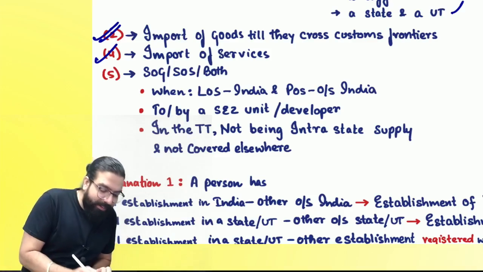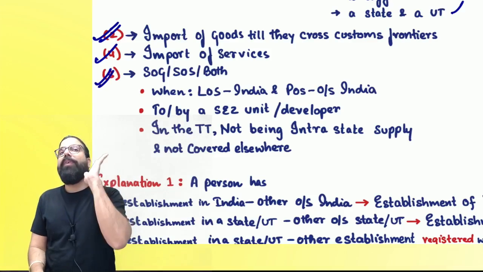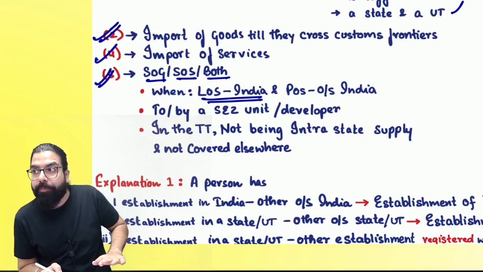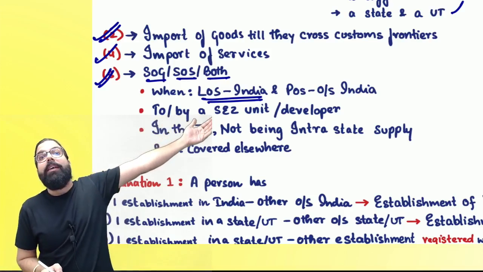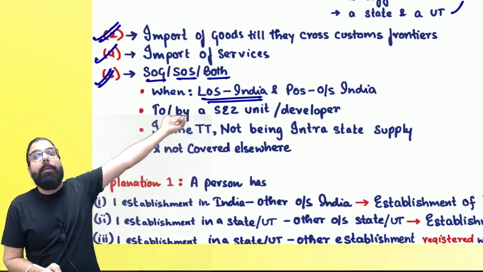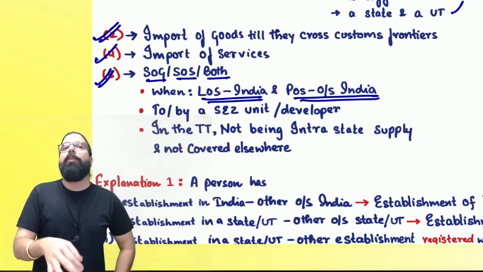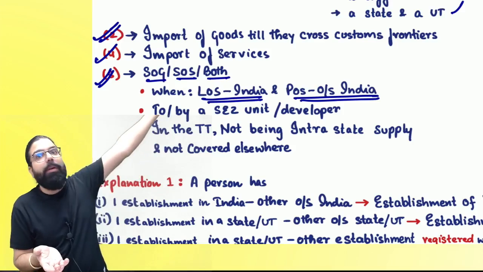The next one over here is section number 7(5). Section 7(5) says supply of goods or supply of service or both, where location of supplier is in India and place of supply is outside India, that will always be interstate supply. Now you tell me, what is it? I am in India, place of supply is outside India.